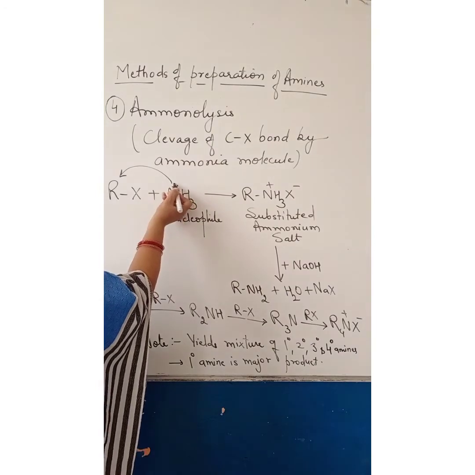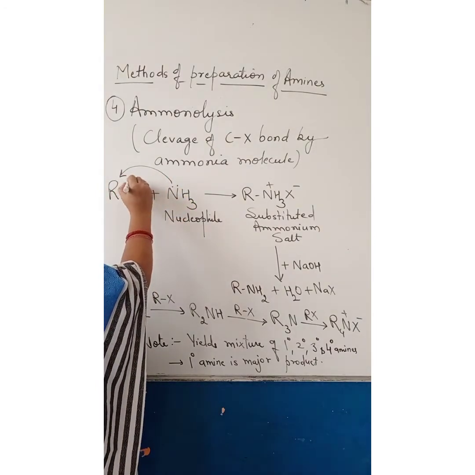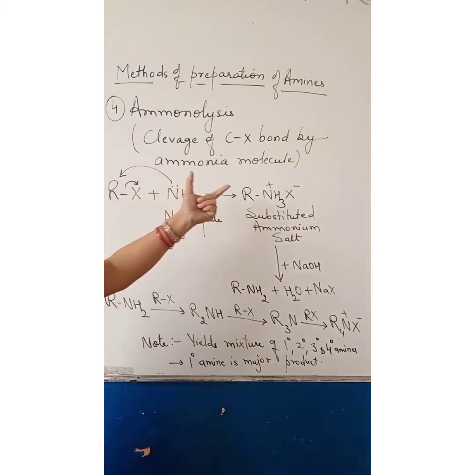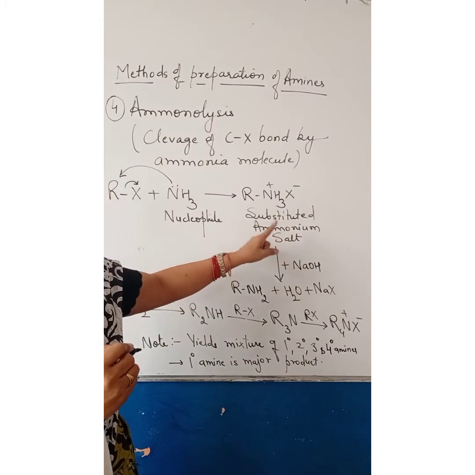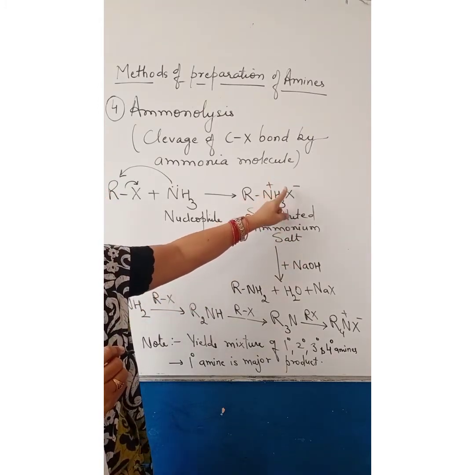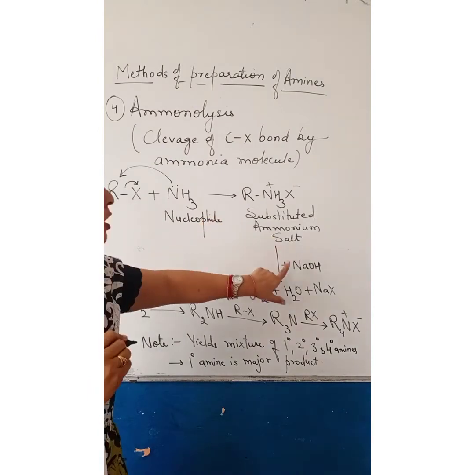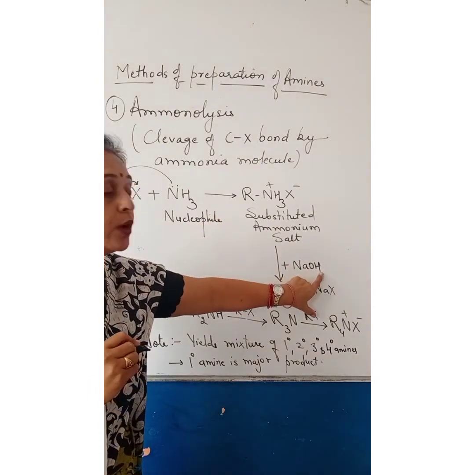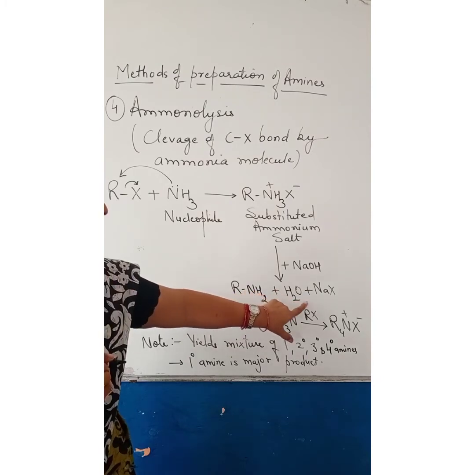So this negative side is going to attack the positive side. It results in the formation of substituted ammonium salt, RNH3+ X-. This substituted ammonium salt further reacts with NaOH to form 1 degree amine, RNH2.